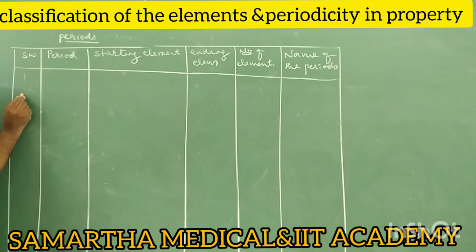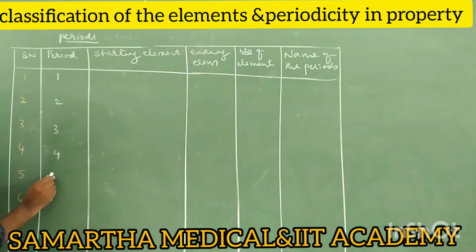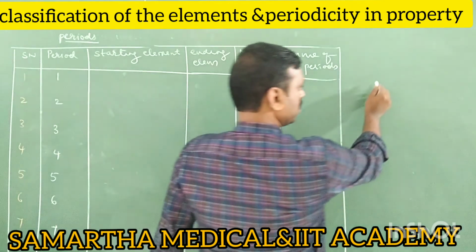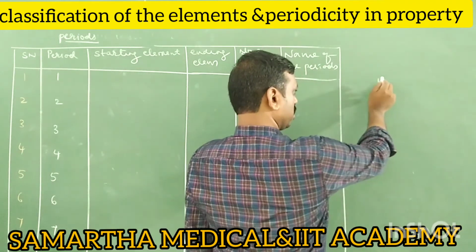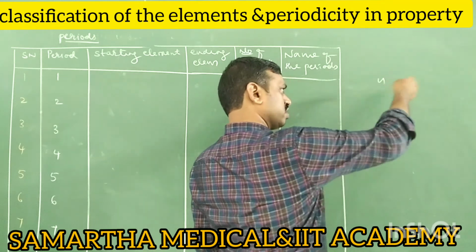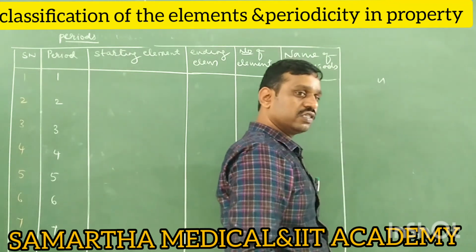Serial number 1, 2, 3, 4, 5, 6, 7. Period number also: first period, second period, third, fourth, fifth, sixth and seventh periods. Tell me, what is the starting element in the first period? Hydrogen. So remember, all the periods start with the first group.